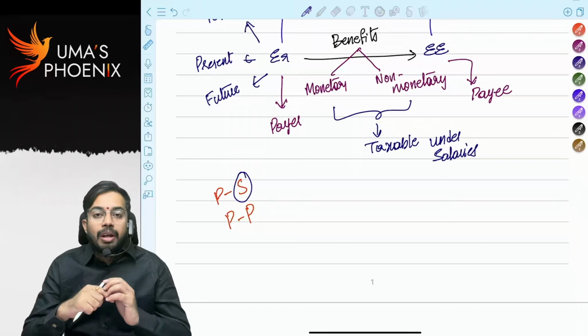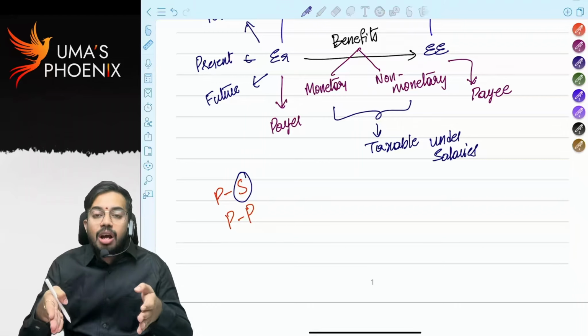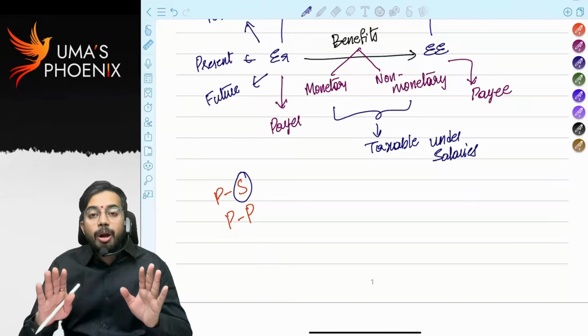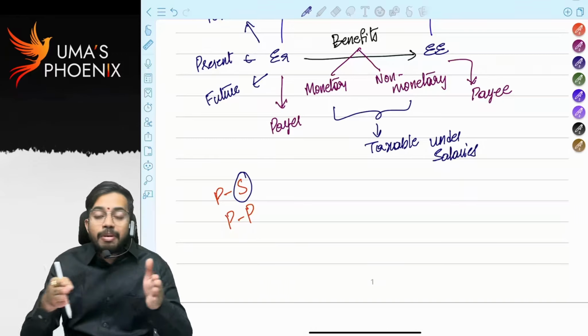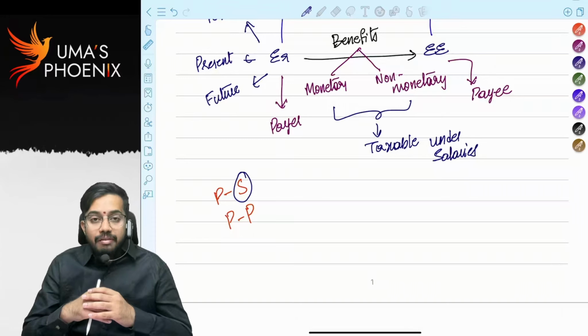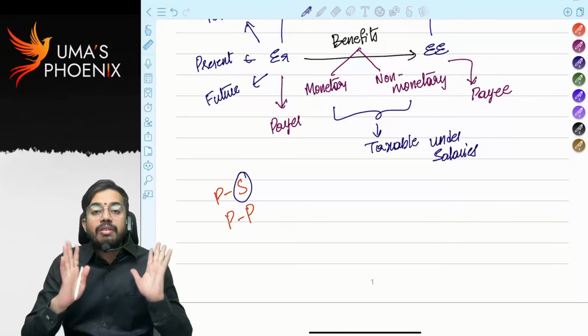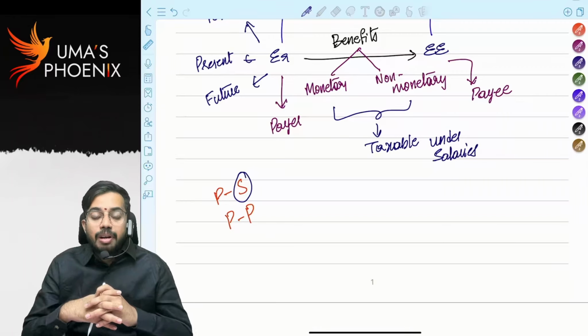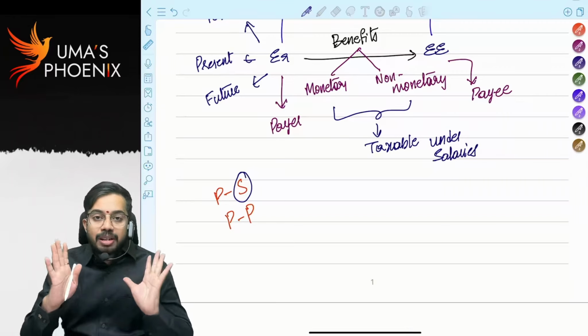The employer will tell the employee what his scope of work is and how that work is required to be performed. If work is not done properly, the employer can take action. This type of relation we call principal to servant relation. Out of principal to servant relation, if any benefit is received, that benefit is taxable under the head income from salaries. Are you able to understand? Good.